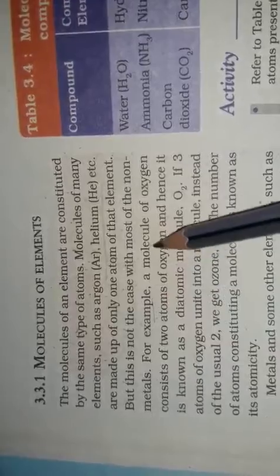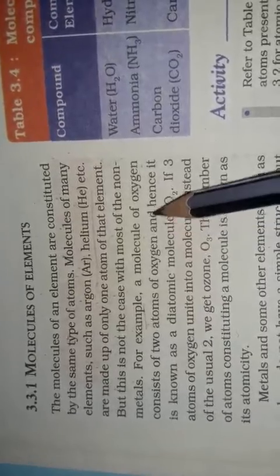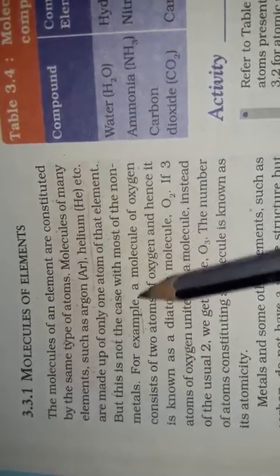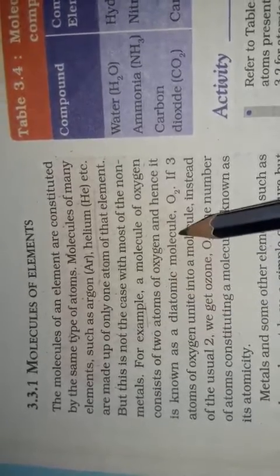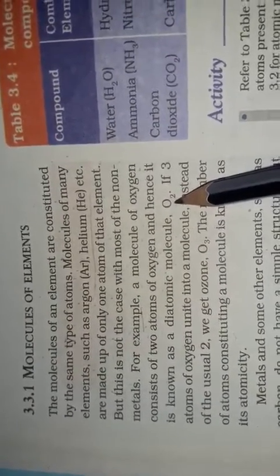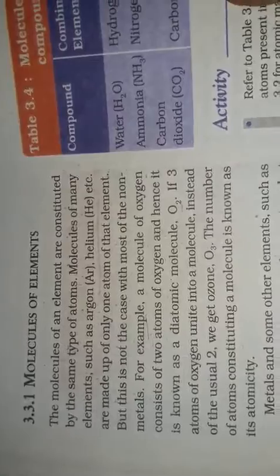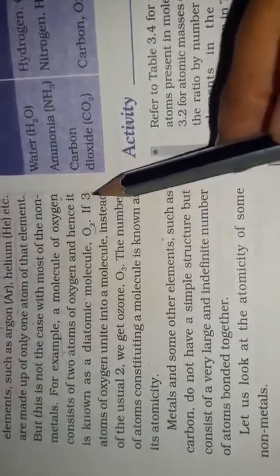For example, a molecule of oxygen consists of two atoms of oxygen and hence it is known as a diatomic molecule. Remember that the molecule of oxygen consists of two atoms, that's why we call it a diatomic molecule, and it exists as O2 in nature. If three atoms of oxygen unite into a molecule instead of the usual two, we get O3, the ozone molecule.